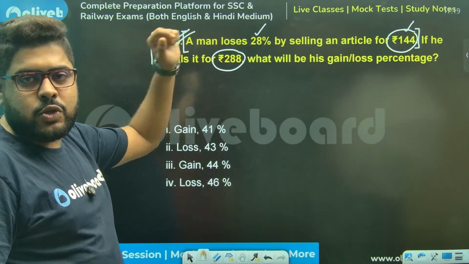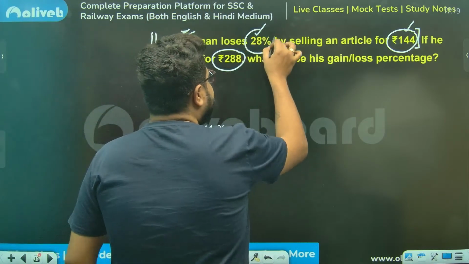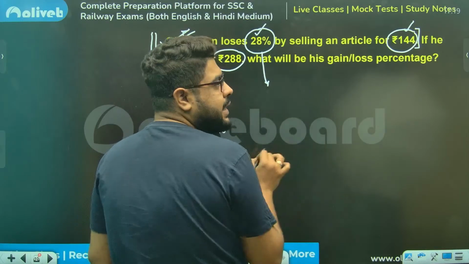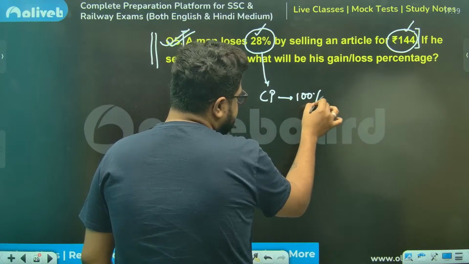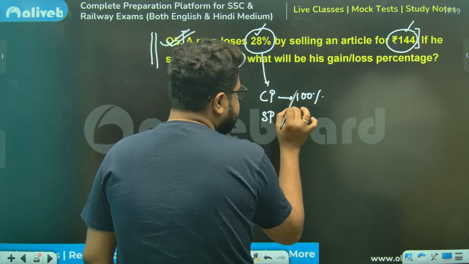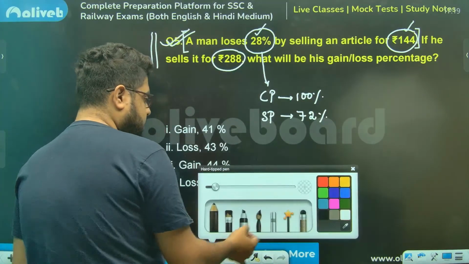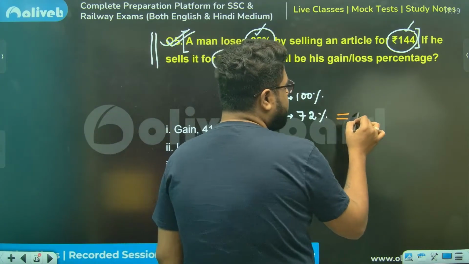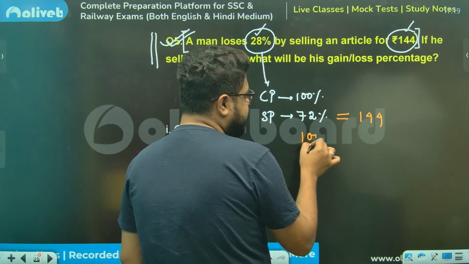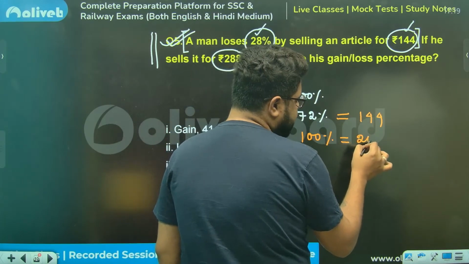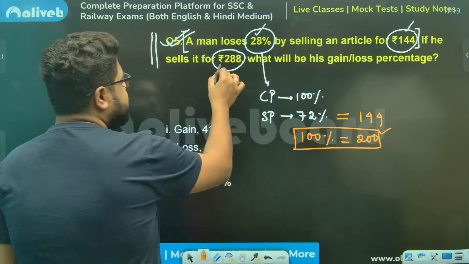Ultimately, this is what we call the modular method. I used that in the beginning. With a 28% loss, always think like this: if CP is 100%, my SP will be 72%, since the loss is 28%. This 72% is 144, so 1% is 2. So 100%, my CP, is 200 rupees. Once I know my CP, the SP is 288.